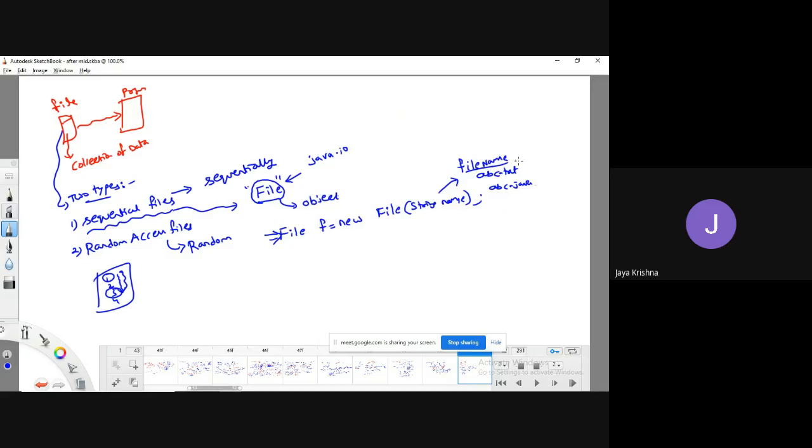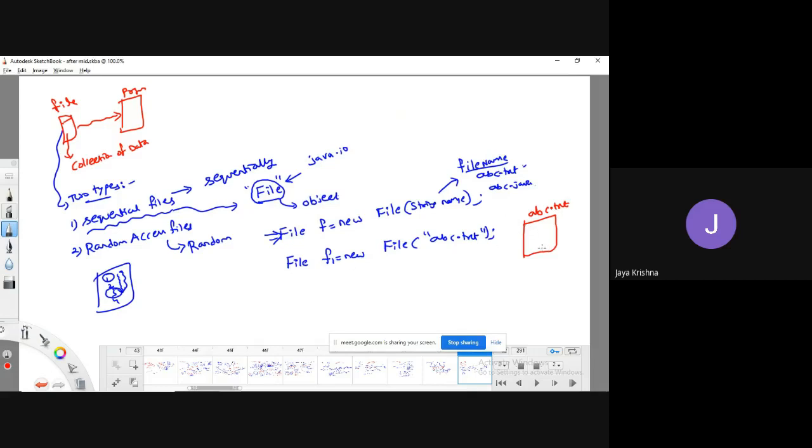What is that file? For example, if it is abc.txt, observe: File f1 equal to new File of abc.txt. Assume that this abc.txt file is already available in the system.